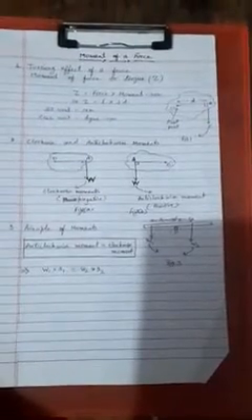Again, I am repeating this thing. A force in producing rotation depends on two factors. First, its magnitude, and second, the perpendicular distance of its line of action of force from the axis or pivot point about which rotation would take place.